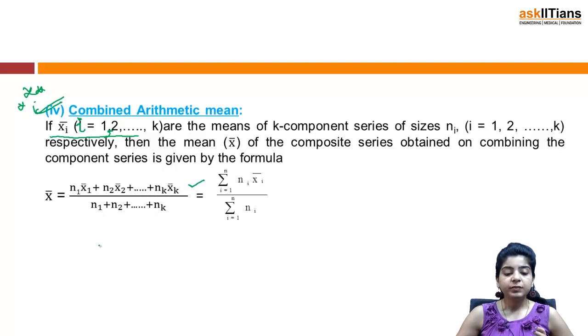So again this means you take your first mean x1 bar, multiply it by its size, then take the second mean, multiply it by its size, and so on.